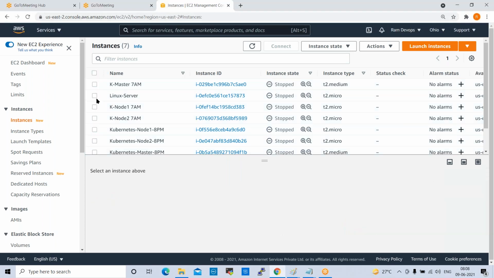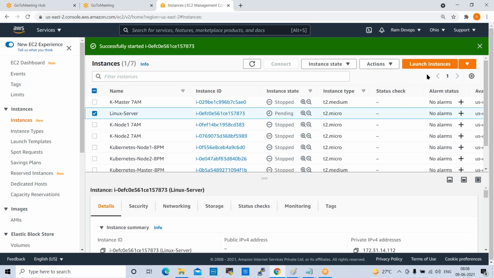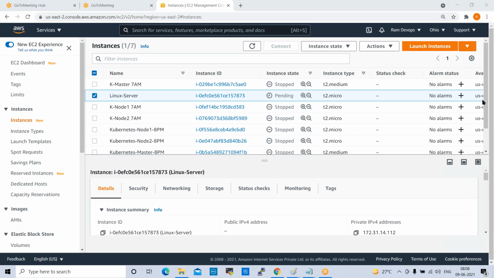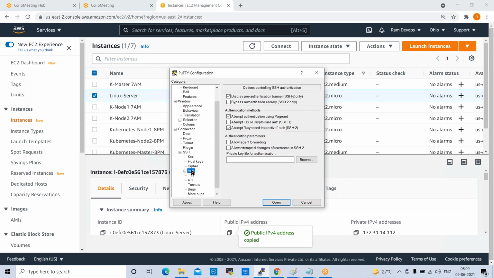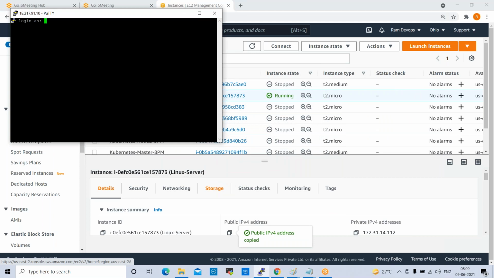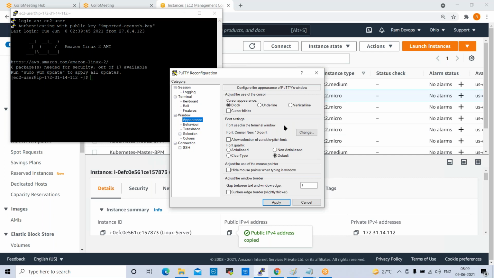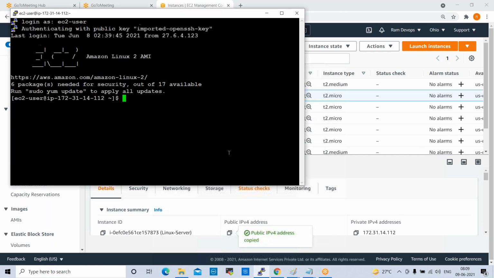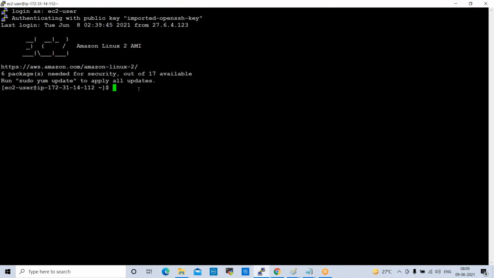Let us start our server. We can change the host name here.